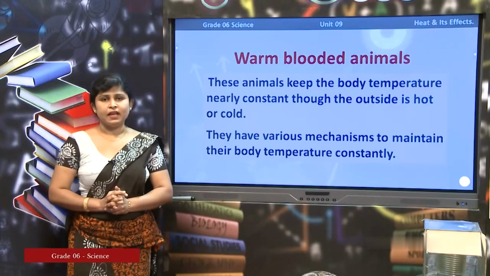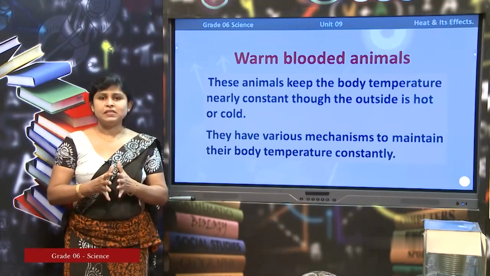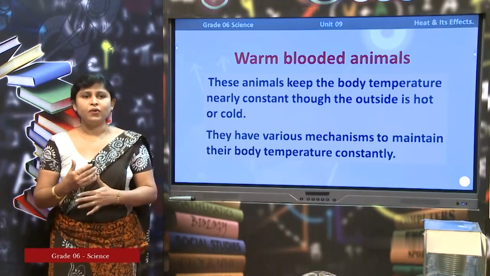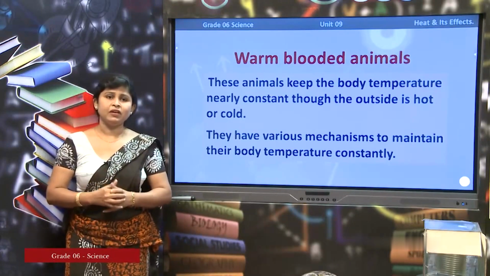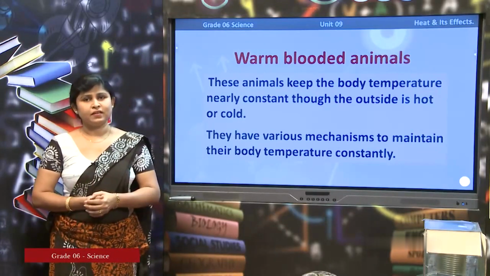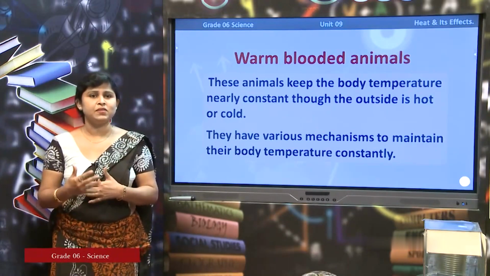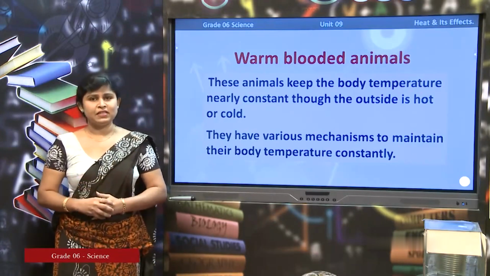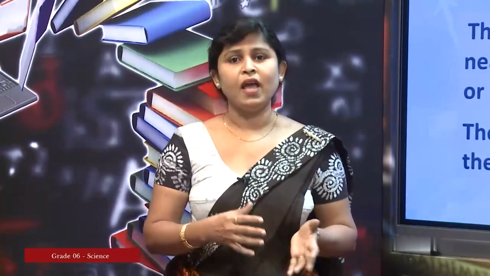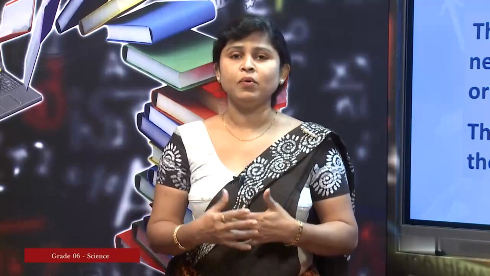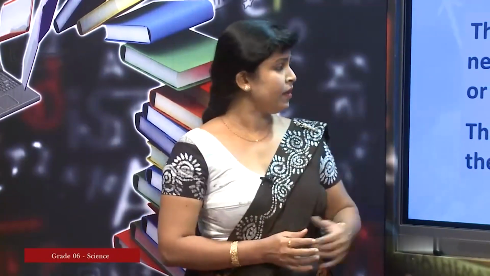Indirectly, this is saying that there are certain animals in our environment that can control their body temperature, whatever the temperature outside. When the temperature is very hot, they have mechanisms to reduce their body temperature. When the temperature outside is very low, they have mechanisms to increase their body temperature, right?